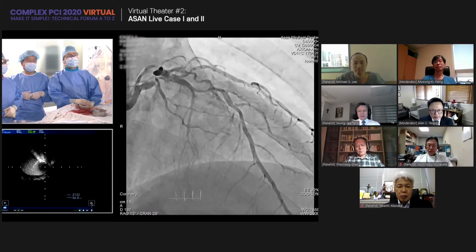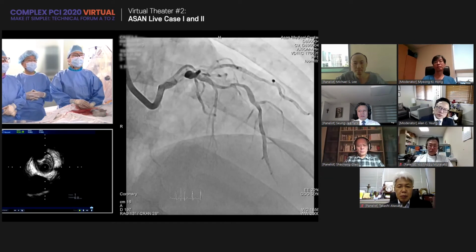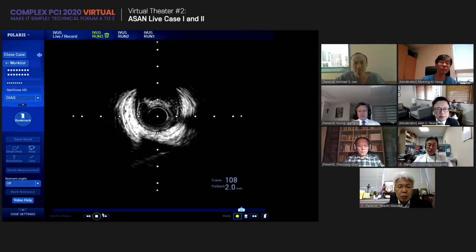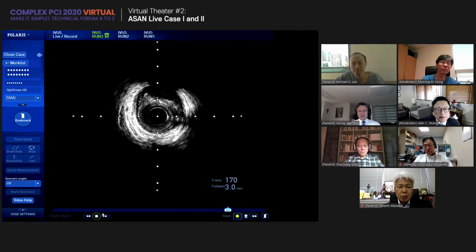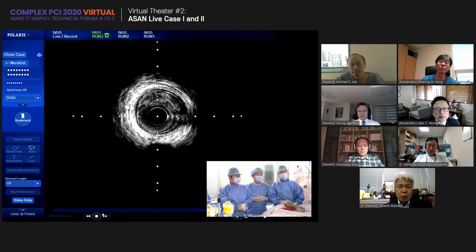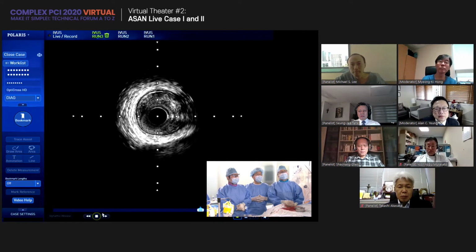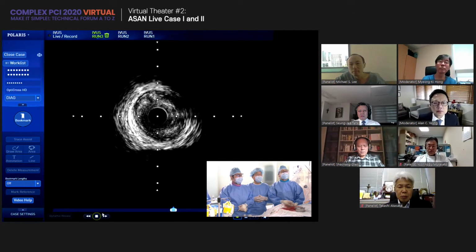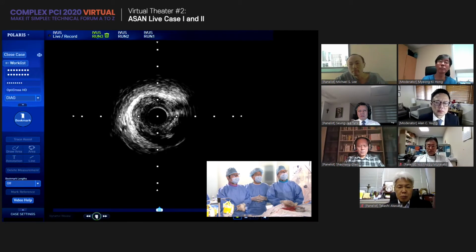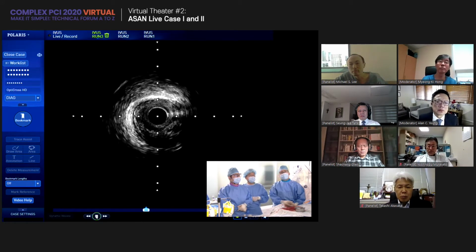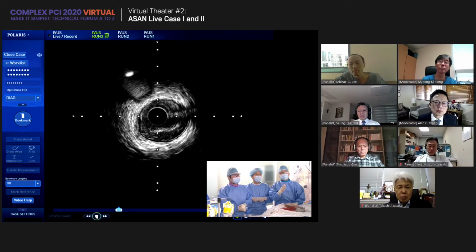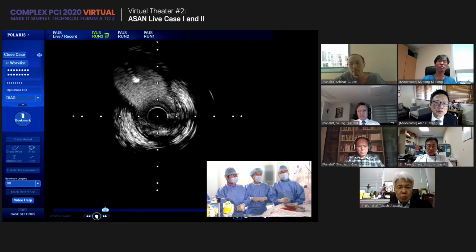Let's see the final diagonal run. This is the diagonal branch IVUS image. Vessel size is about 2.5, and here about 2.75. More than that, right? Almost 3, and 2.75, diffusely diseased with a large amount of plaque. Big one, right? Yes, bigger than expected, and the patient had only one big diagonal branch and another small diagonal branch.